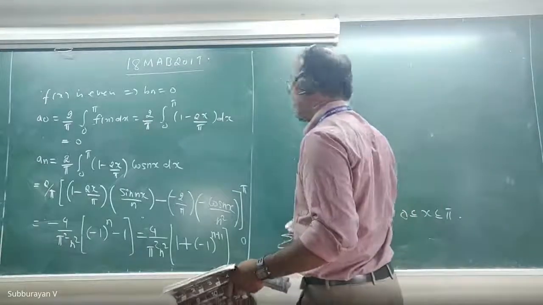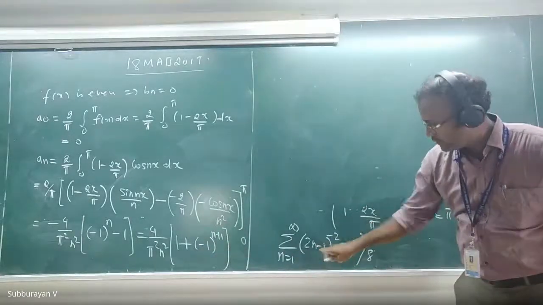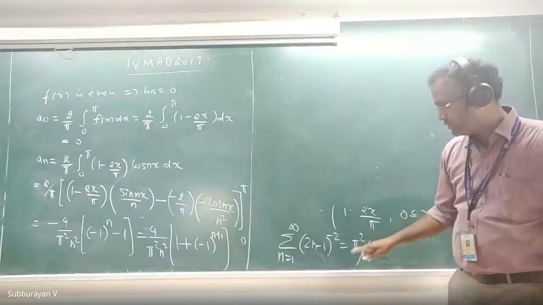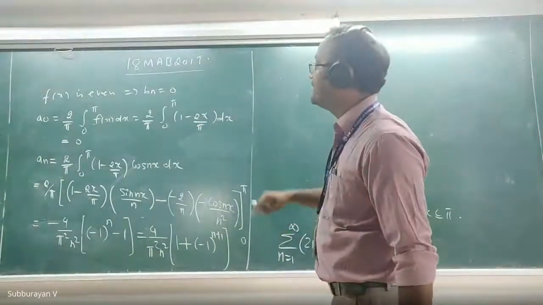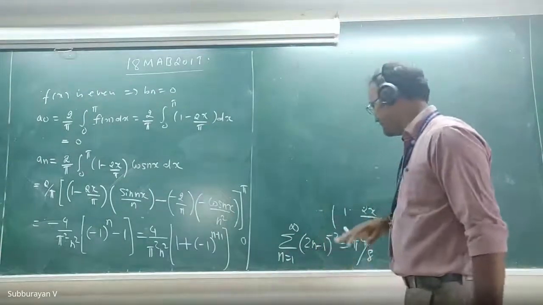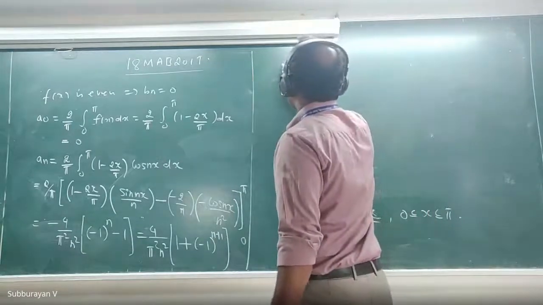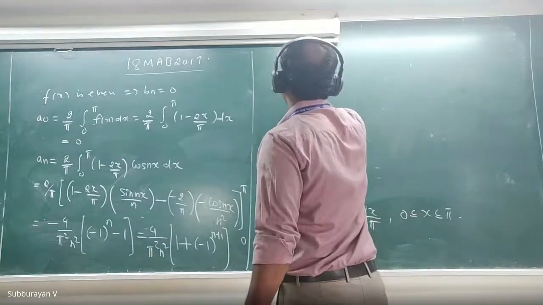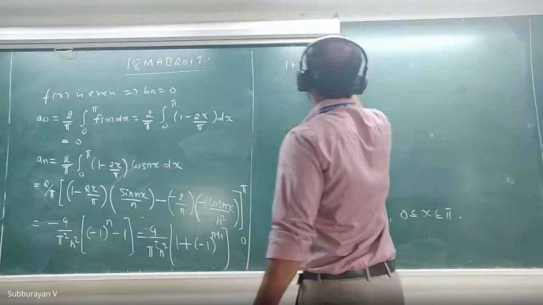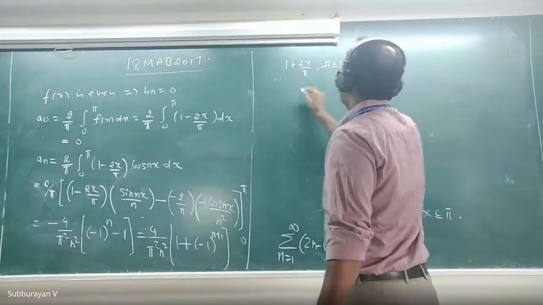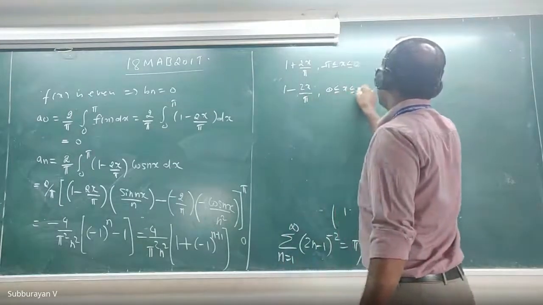Now deduce the series. What is the series? I want the summation n equal to 1 to infinity of 1 over (2n minus 1) whole power 2. That means we have to choose an appropriate value for x such that if I substitute the value of x here, this will give a series like this. My f of x is 1 plus 2x divided by pi in the interval minus pi less than or equal to x less than or equal to 0, and 1 minus 2x divided by pi when 0 less than or equal to x less than or equal to pi.